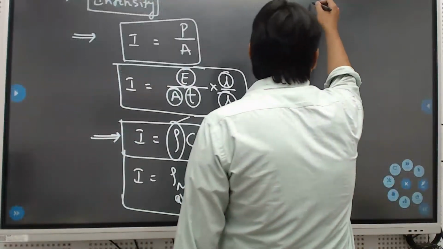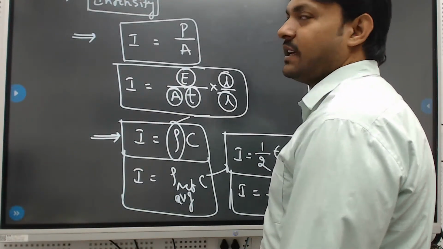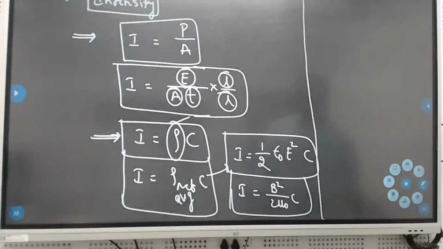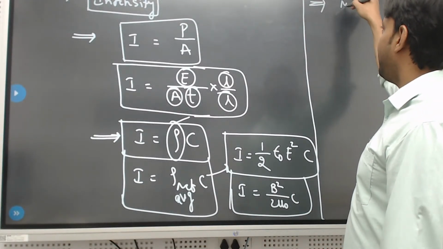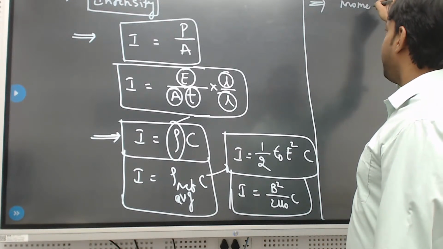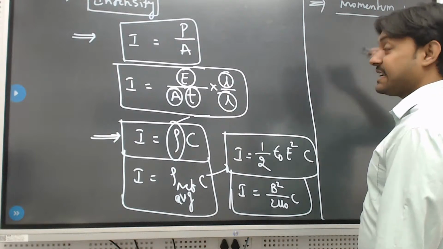So this is about intensity. Other stories on intensity we'll see next. Now we go for momentum and radiation pressure, final properties, final characteristics.